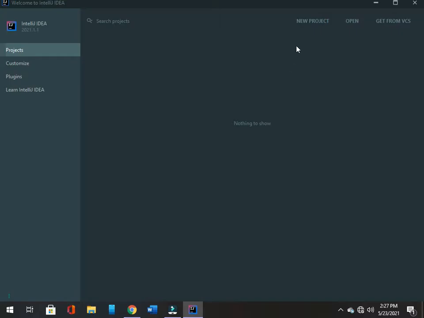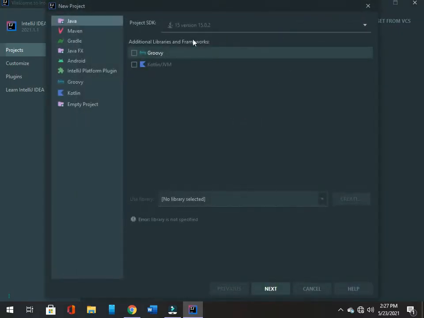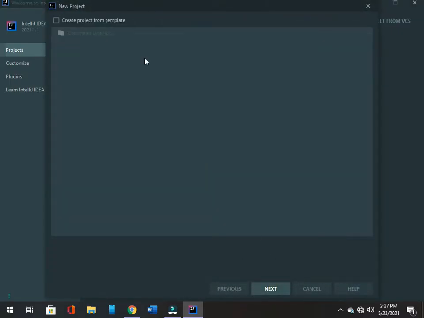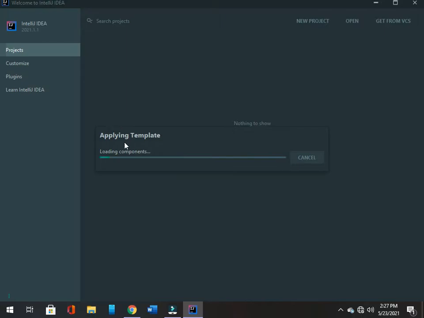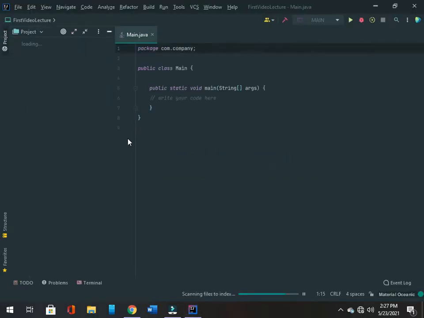You just need to go to New Project, hit this button, then click on next, and then check the command line template box and next. Then you can create the project name as you wish. I will create first video lecture, and then finish. It will create an environment to write code for us.